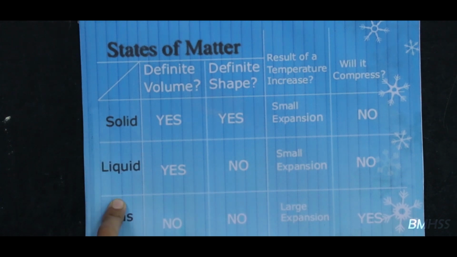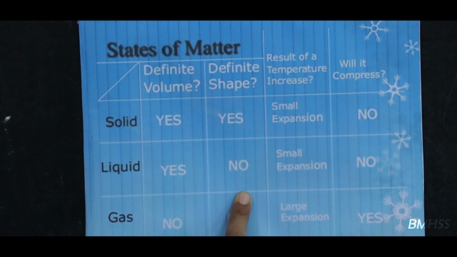Now come to the liquids. In liquids, the volume will always remain the same. Suppose I have taken 100 ml in a solution, that solution will remain 100 ml, whether in a conical flask, a beaker or a jar, but the shape will vary according to the container in which I am taking it. Now let us see the expansion.